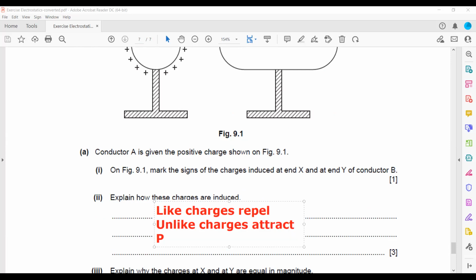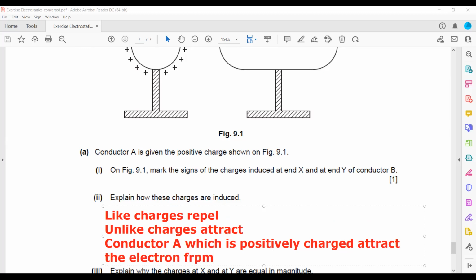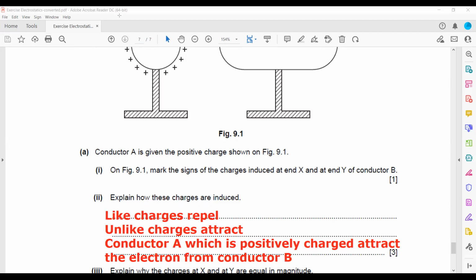So the positive conductor A, which is positively charged, attracts the electrons from conductor B. Because these electrons are attracted, this causes electrons to move from one end to another.